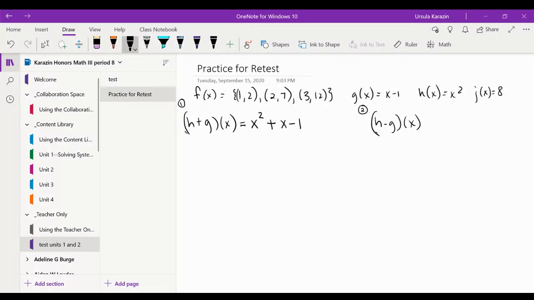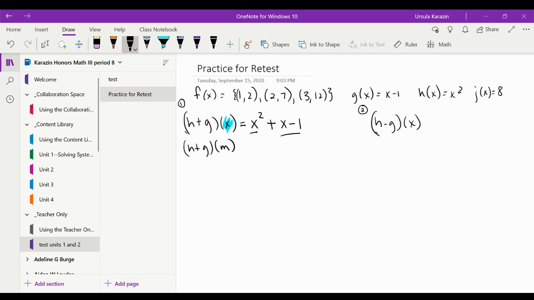Okay, so I'm just writing down what h is, that's this part, and then what g is, this part, and notice there's a plus in between because this is a plus problem. Then I need to look inside my parentheses. Inside my parentheses, it tells me what I need to use in place of the variable that is written. Okay, now look, I highlighted an X, and what do I have on the right side? An X. So there's no changing I have to do because I already have the letter that I've been asked to use. But they might ask me to use a different letter.